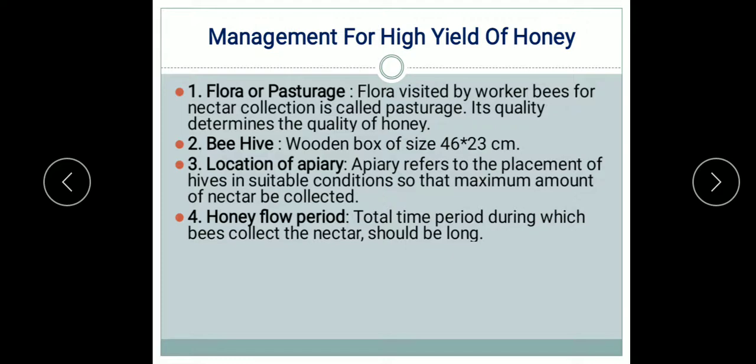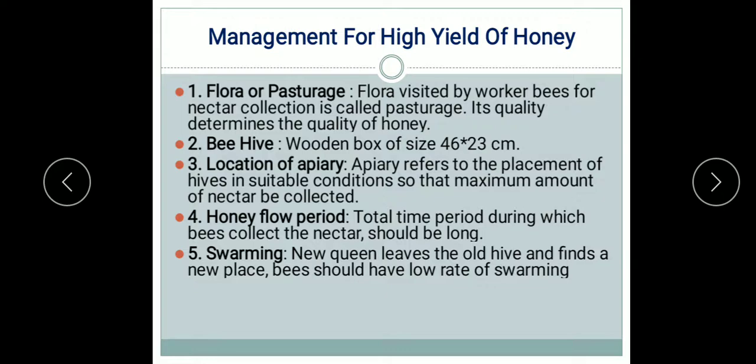Then honey flow period. So what is honey flow period? The total time period during which bees collect the nectar, and it should be long. So the yield of the honey directly depends upon the duration of the availability of the flora. So for good yield, honey flow period should be long. For this, apiary should be managed where there is availability of flora for a longer duration.